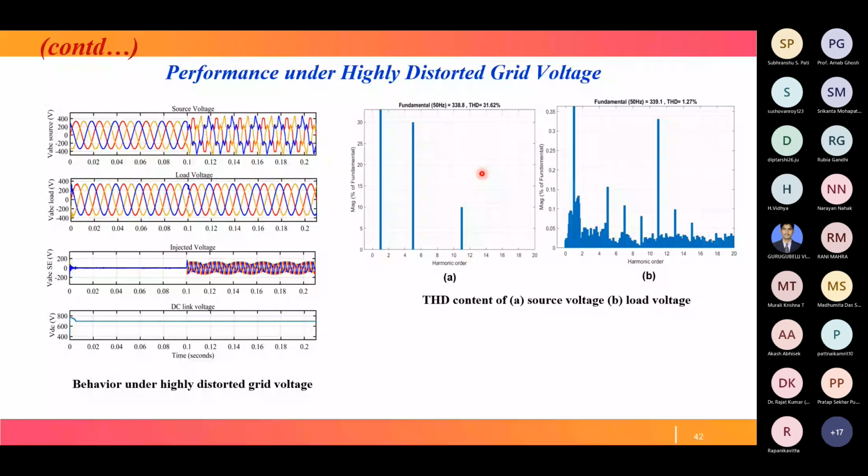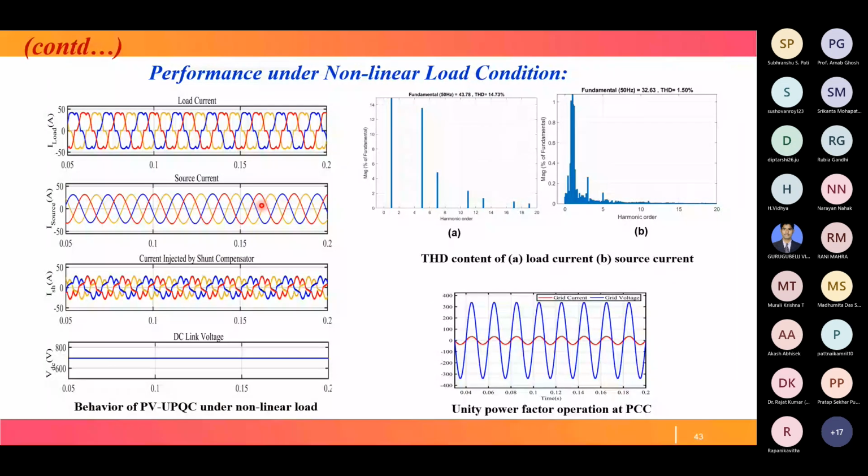Next case is the performance under nonlinear load condition. Here see, the load current is highly distorted from our sinusoidal signal. So in order to make this load current sinusoidal, we have to inject a signal. This is the current injected by the shunt compensator using our control algorithm. So after injecting this signal, this load current becomes source current, this one, a pure sinusoidal signal. And in this operation also, the DC link voltage is maintained constant.